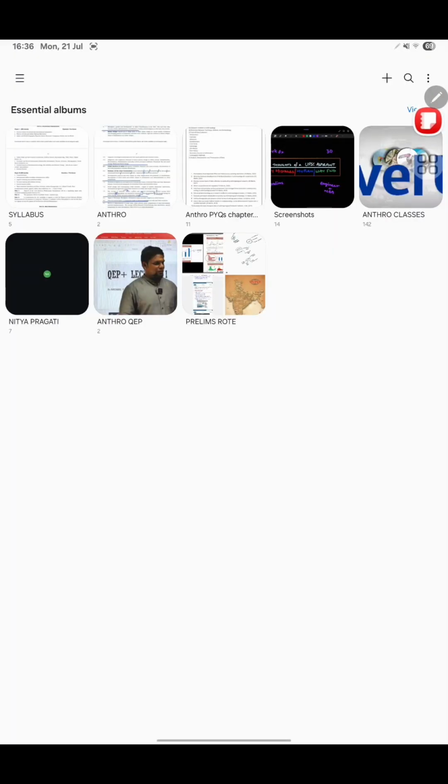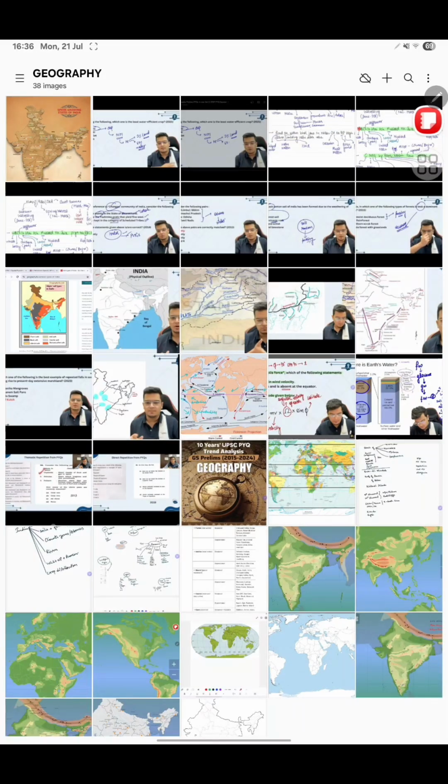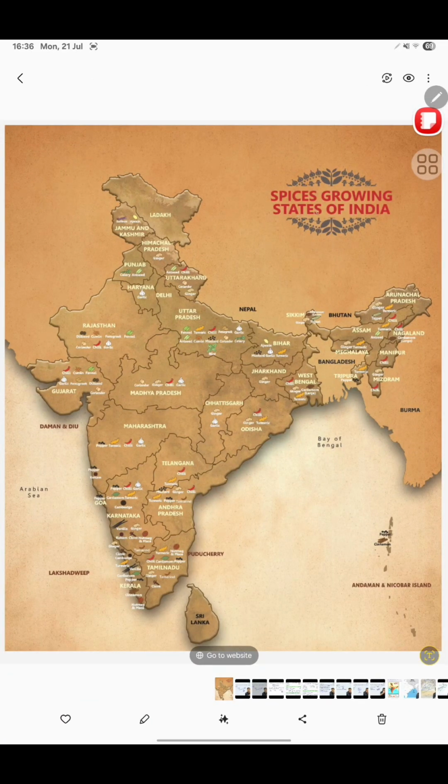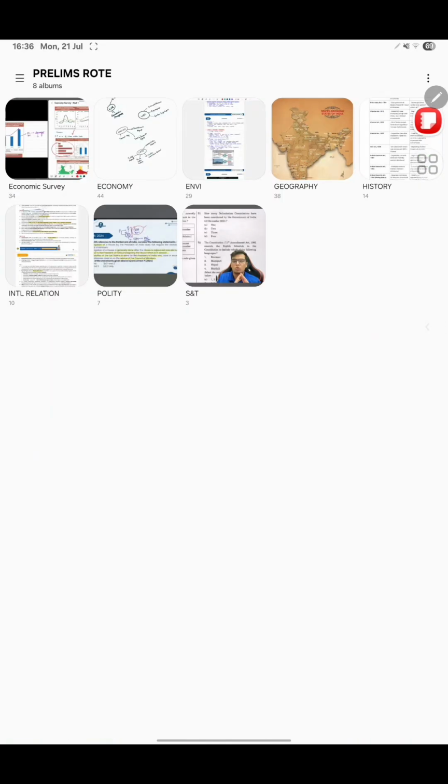Yes. See, here I have these individual, like I said, rote learning I had done. These are basically rote learning screenshots, that I had to cover these screenshots before the exam. And look at this, spices growing states of India. So I had an overview of this map in my head of what grows where. I also read about individual spices, but this is what I'm trying to tell you, that this helps.